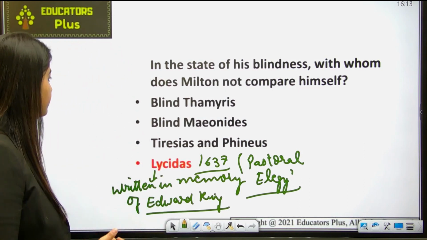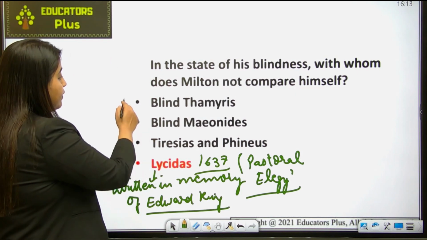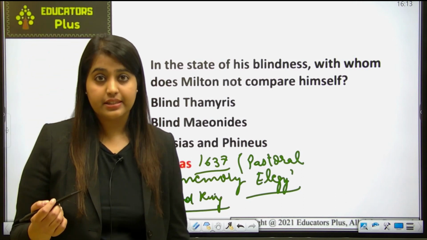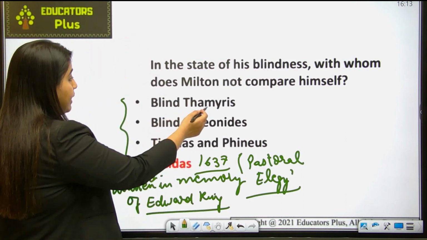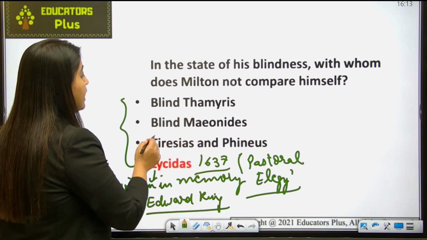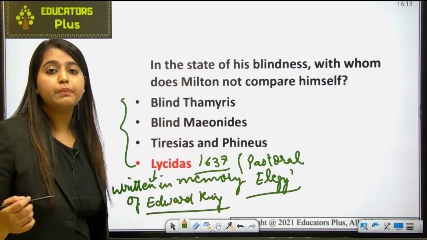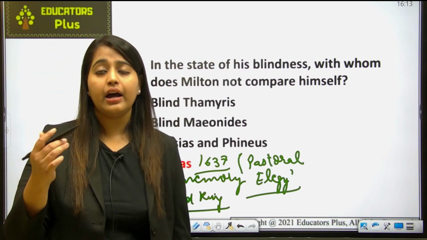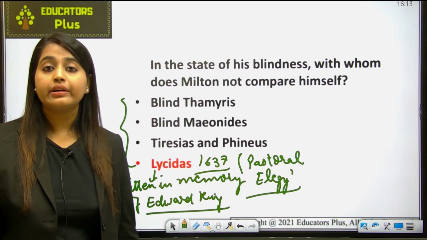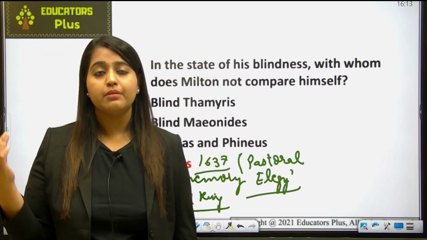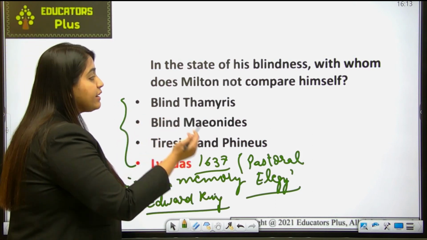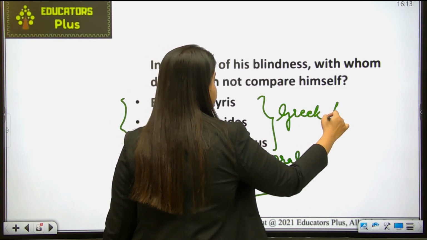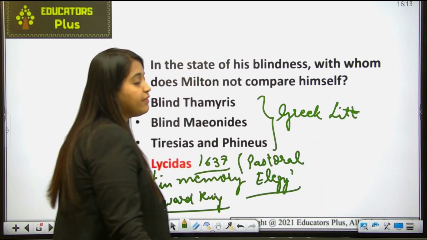Okay. So now, these were the 3 people to whom Milton compares his blindness. ठीक है, ये जो 3 थे: blind Thamyris, blind Maeonides, and Tiresias, and Venus. So these were the people to whom Milton compared his blindness, and they are mentioned several times throughout Greek literature, ठीक है, including the epics written by Homer as well. Homer, Ovid, इन सब के Greek literature में these people have a mention.